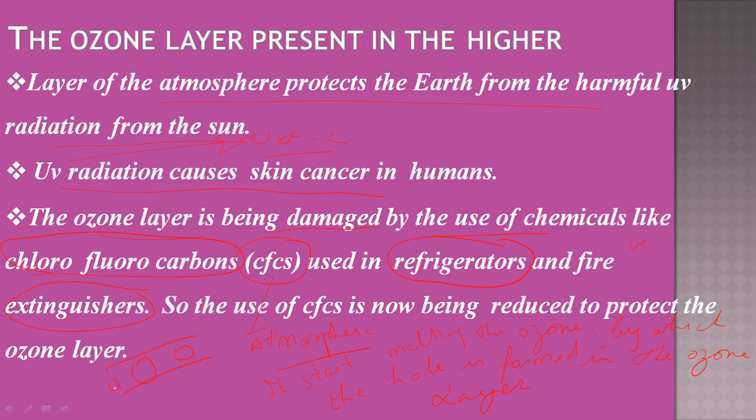When the sunlight comes, it passes directly through the hole without filtration. That is, there is no absorption of UVC, and this UVC reaches the earth, which causes skin cancer. Which gas or element is responsible? Chlorofluorocarbon, that is CFCs. CFCs are mostly used in the refrigerator and AC. These produce CFCs, by which there is a depletion. This damage of ozone is called ozone depletion.